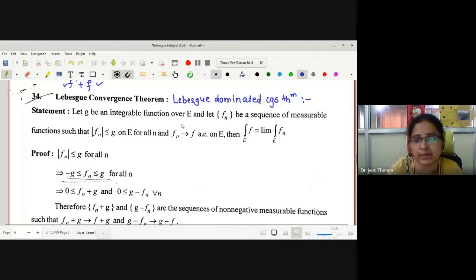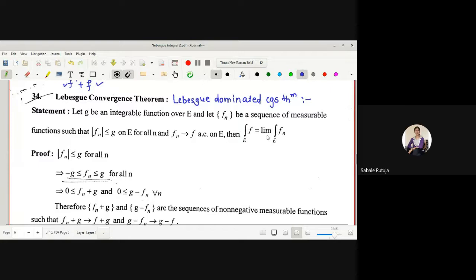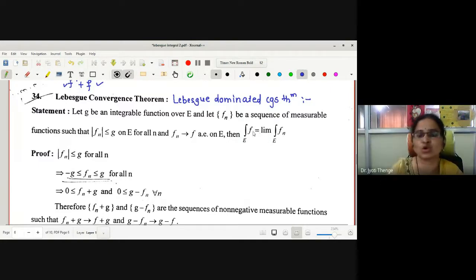Let G be an integrable function over E, and Fn a sequence of measurable functions such that mod Fn is less than or equal to G on E for all n, and Fn converges to F almost everywhere. Then integration F is equal to limit integration Fn. This kind of statement we have already verified in a previous theorem. Can anyone tell me which theorem it is? Yes, it is the monotone convergence theorem.